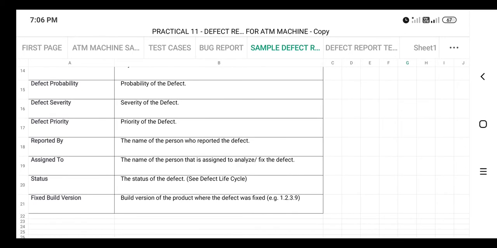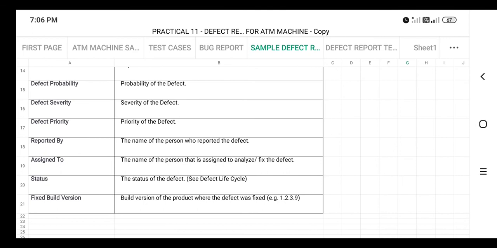Then specify the probability, severity and priority of the defect. Specify the person by whom the defect is reported. Then assign the task of fixing to a developer, so specify the developer name here.